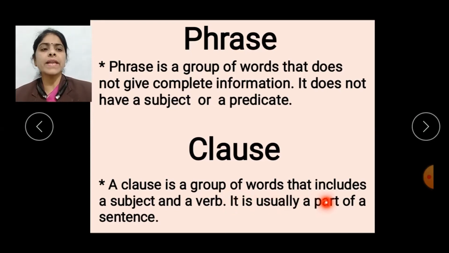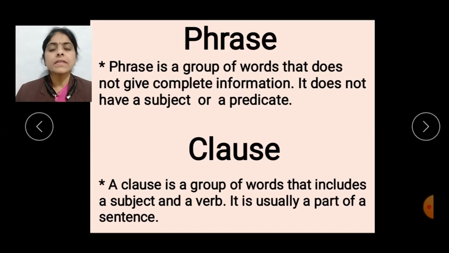It is usually a part of a sentence. So, it is clear that a phrase does not have any subject and predicate, while a clause has a subject and a verb. This is the major difference between phrase and clause. I hope it is understood to you.